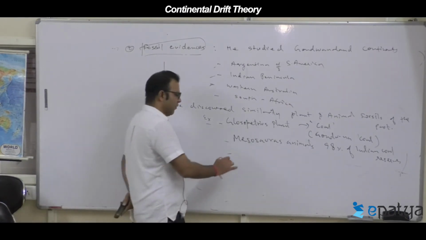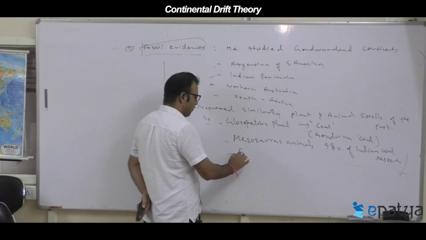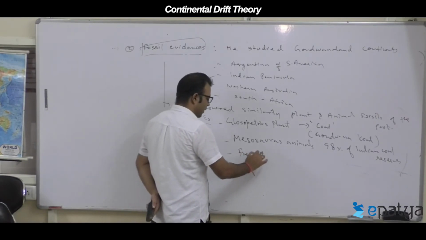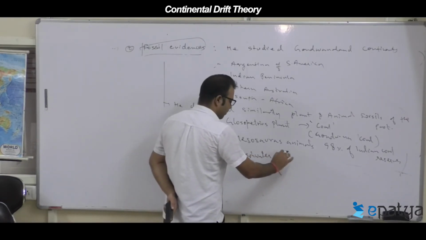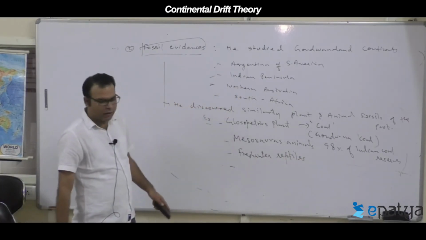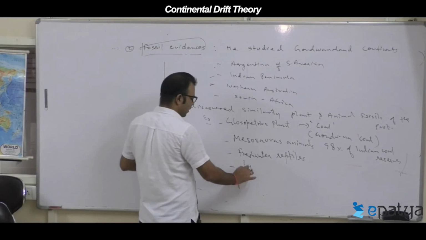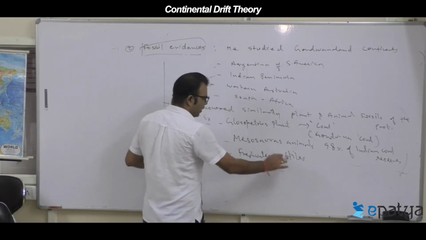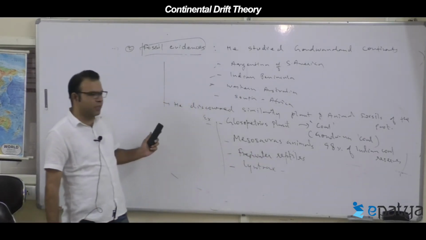Third, freshwater reptile fossils, Lystrosaurus. So these are the three or four plant and animal fossils he discovered.